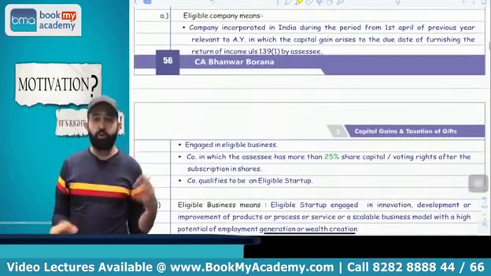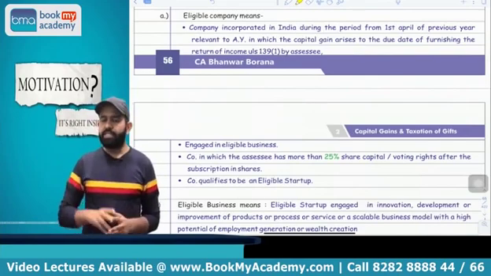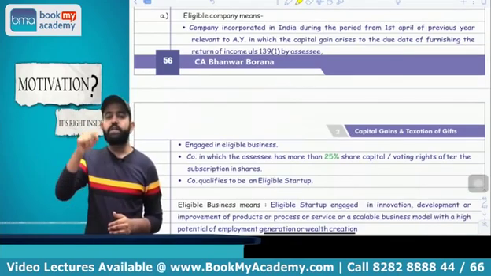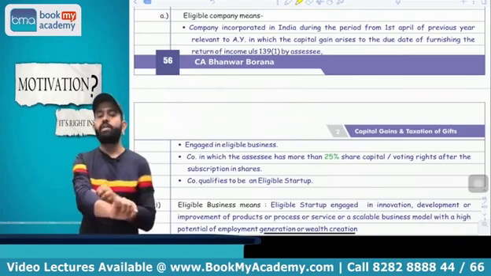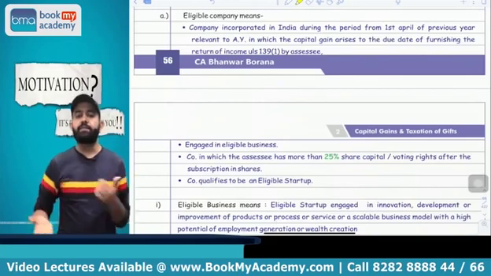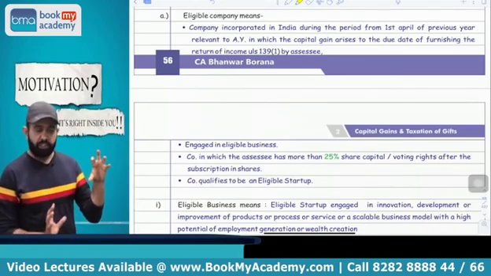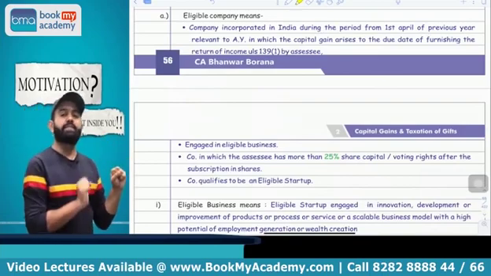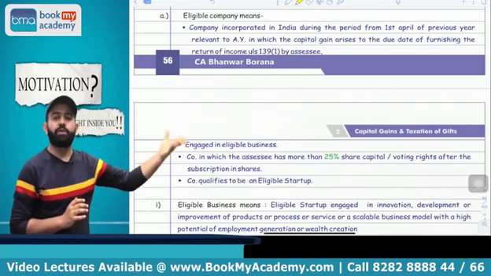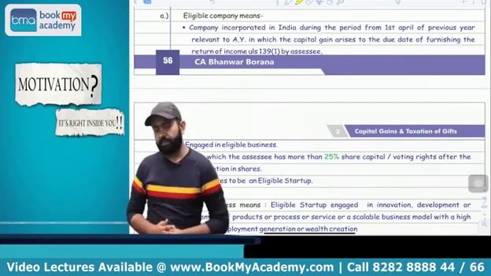Yes. Now what do you mean by the company? Company means, first condition, that company should be new. Means company should be incorporated between 1st April of the previous year till the due date of return filing of that previous year. Second condition is that company should be engaged in eligible business. Third condition is that the assessee, individual or HUF, should hold at least 25% share or voting power of that company. And last condition is that company should be treated as an eligible startup.